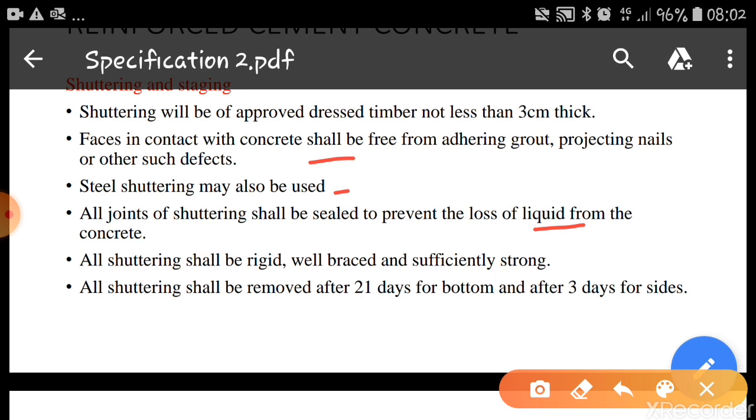All shuttering shall be rigid, well braced and sufficiently strong. All shuttering shall be removed after 21 days for the bottom of slabs and beams, and after 3 days for the sides, that is the sides of beams or columns. After 3 days, we can remove the shuttering.